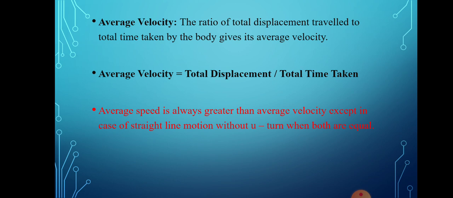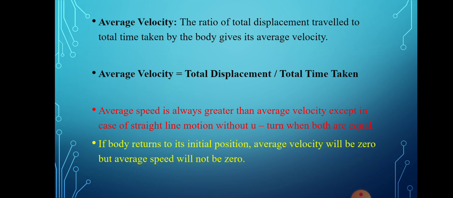Here is one point you have to take as a note: average speed is always greater than the average velocity, except in the case of straight line motion without a U-turn, when both are equal. As you know, distance and displacement are equal if the motion is along a straight line and there is no U-turn.